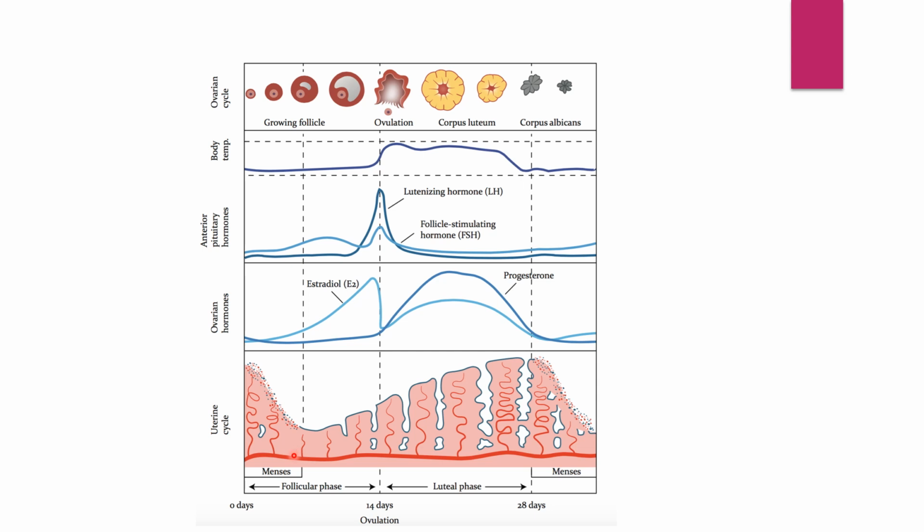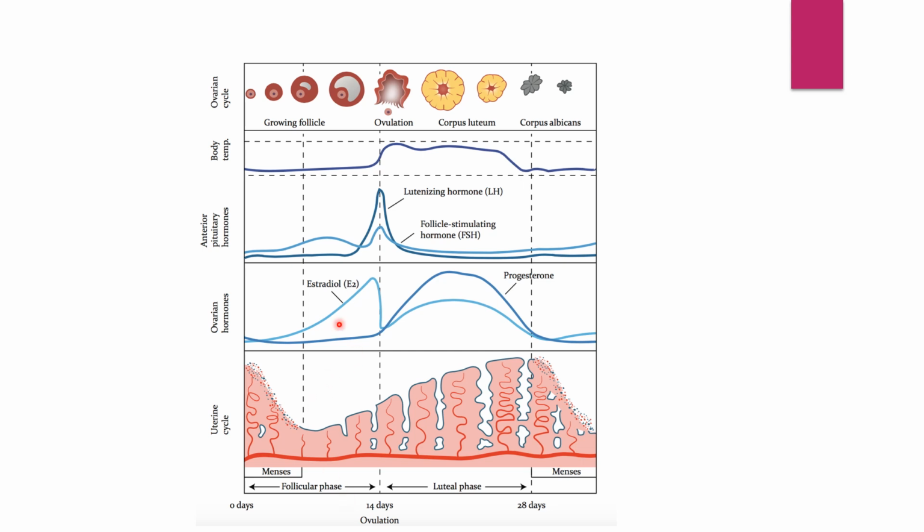Now let's see the second phase, that is the proliferative phase or the follicular phase. It starts from the 5th, I meant to say 5th to 13th day, the second phase or follicular phase. Now why is it called the follicular phase? What is the reason behind that? It is called the follicular phase because the primordial follicle of the ovary develops into this Graafian follicle.